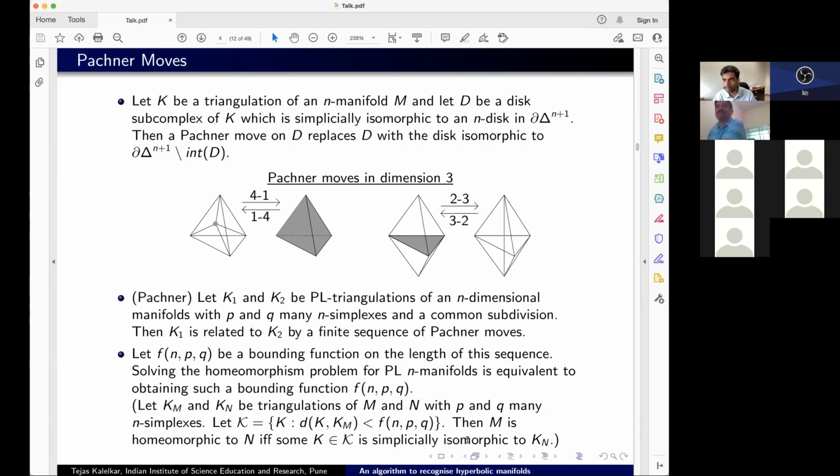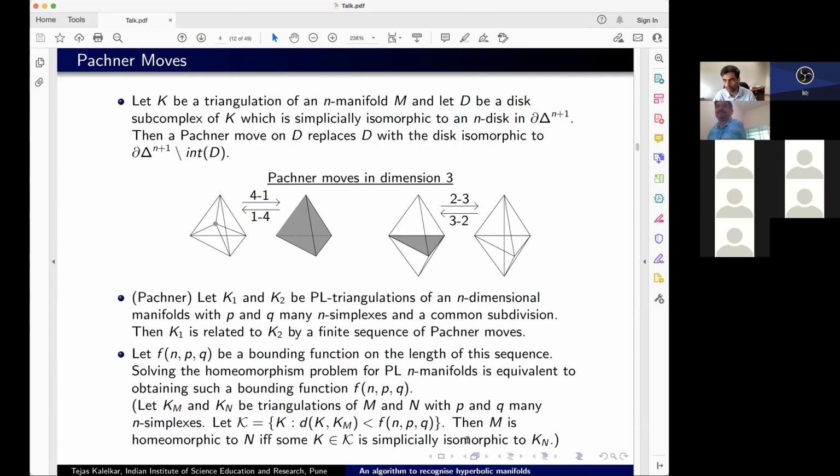If you look at the map G itself, then G is a simplicial isomorphism from G inverse Kn to Kn. So that gives me a simplicial isomorphism. Conversely, of course, if I have a simplicial isomorphism between a triangulation of M and a triangulation of N, then a simplicial isomorphism is a homeomorphism and therefore M is homeomorphic to N. So that shows that if I have a bounding function, then I can solve the homeomorphism problem.